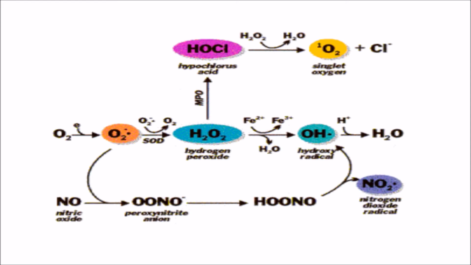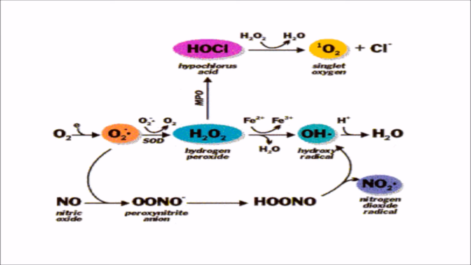radicals can be generated. But again, there is a defense mechanism in our body. When these free radicals are generated, there is also a mechanism to neutralize them. Superoxide is converted to hydrogen peroxide by the enzyme superoxide dismutase, and hydrogen peroxide is then converted to water by the enzyme catalase. However, there can be generation of more radicals.